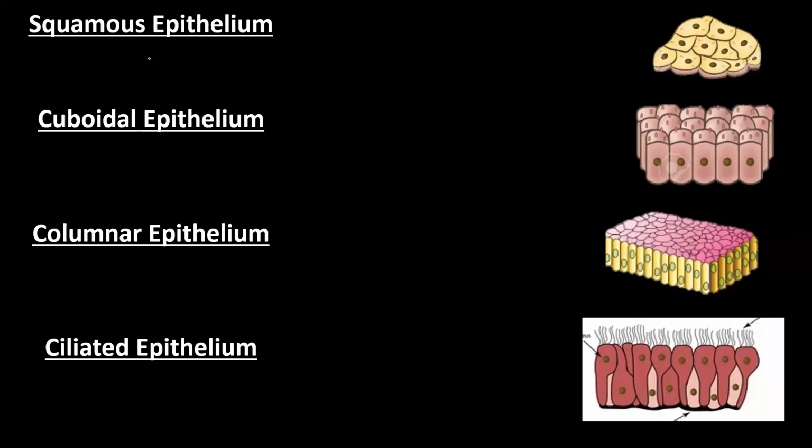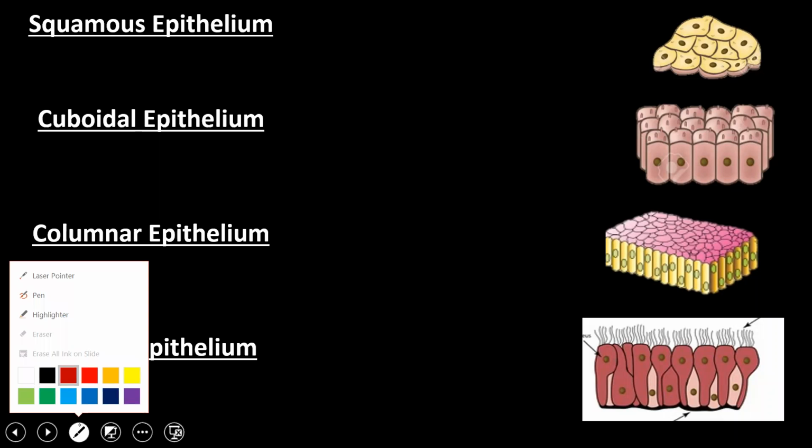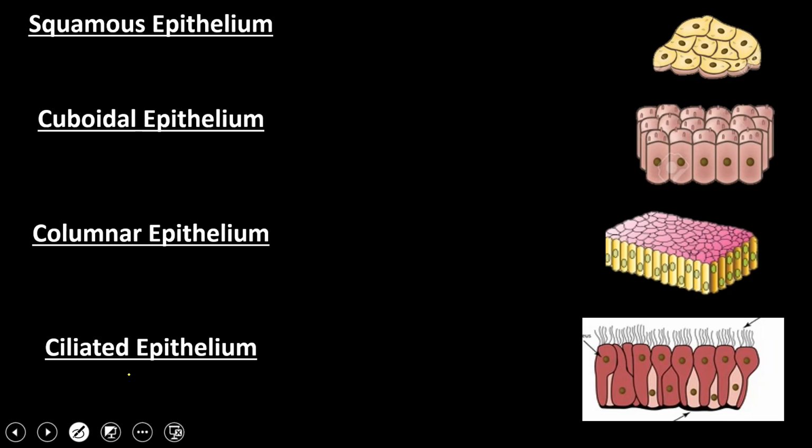Okay, now squamous epithelial tissue. As you can see, in squamous epithelial tissue the shape is not defined. It has various shapes, so they are known as squamous epithelial tissue.